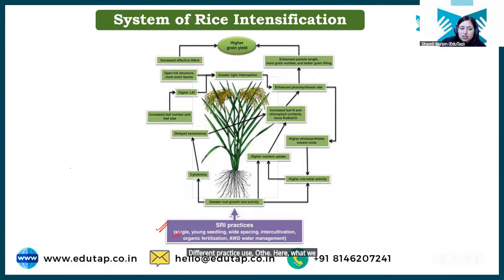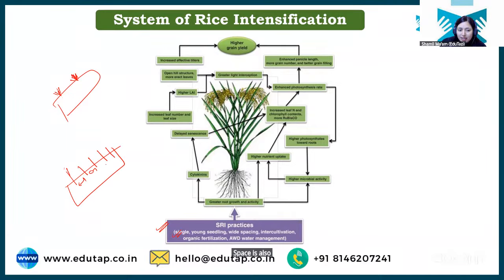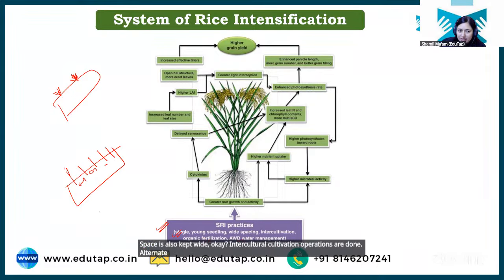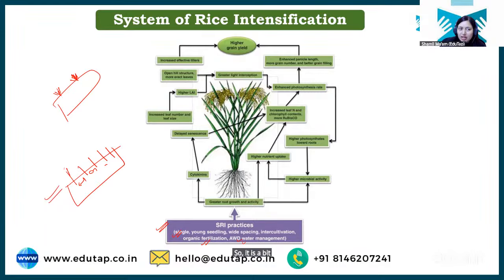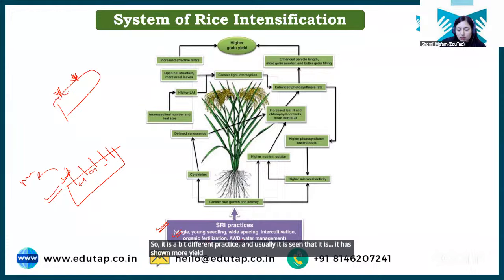Here what we do, we just grow one single seedling. Usual practice is to transplant 2 to 3 seedlings at a place, right? But here, we transplant only one seedling at a place. Space is also kept wide, okay? Intercultural cultivation operations are done. Alternate wetting and drying is done. So it is a bit different practice, and usually it is seen that it has shown more yield as compared to the conventional practice. Also, water saving is more in this SRI.